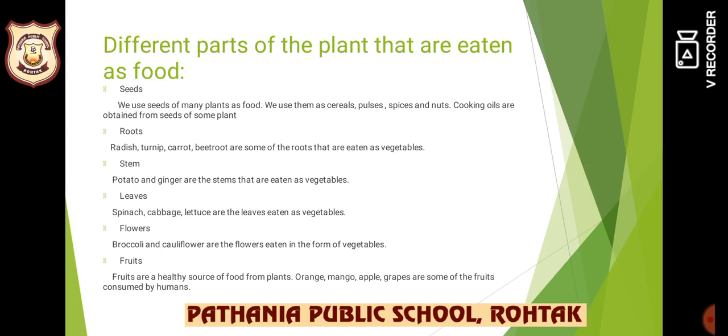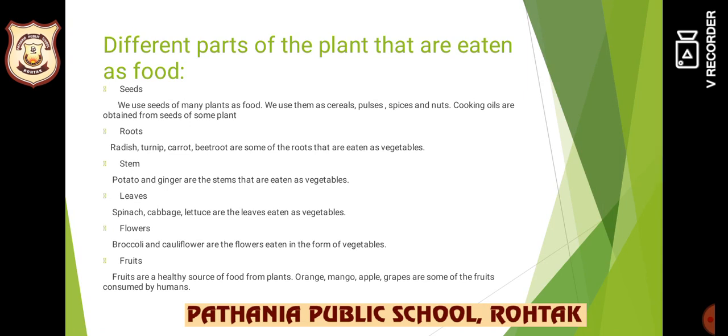You can take any other example. For example, mustard, सरसों का साग. तो सरसों का साग तो सब खाते हैं, so it is used as a leaf also and seed also, सरसों oil. Okay, so from some plants we can eat just one part, whereas some plants are versatile. They provide more than one part.